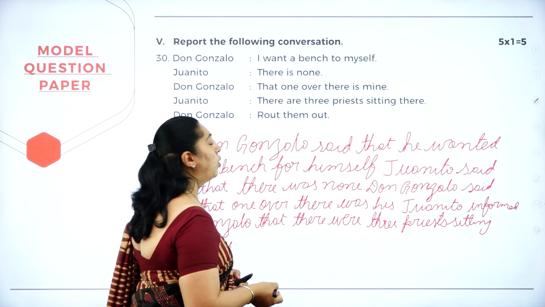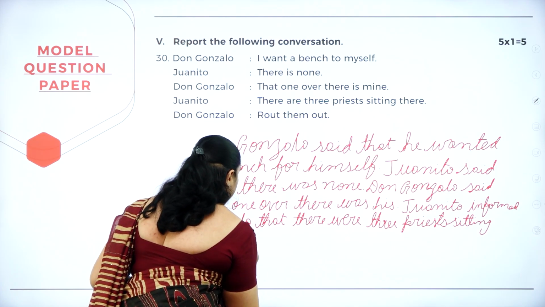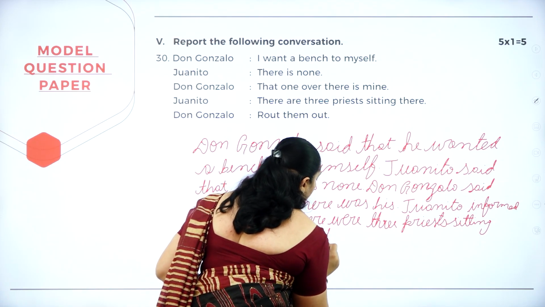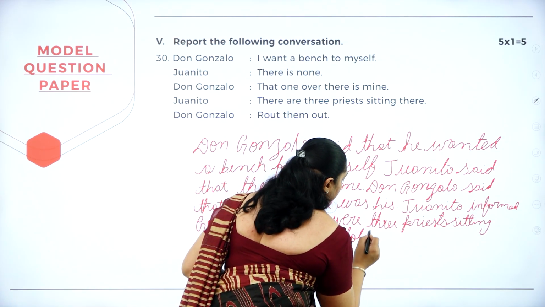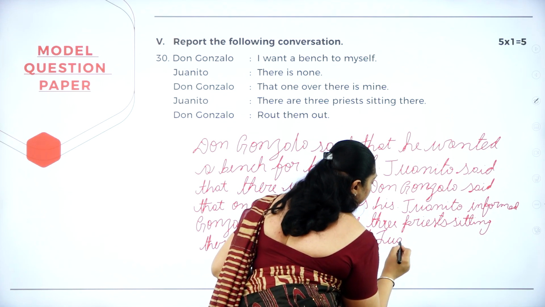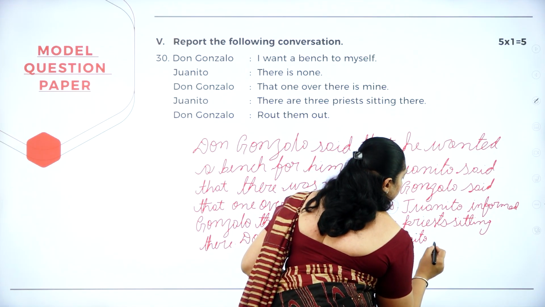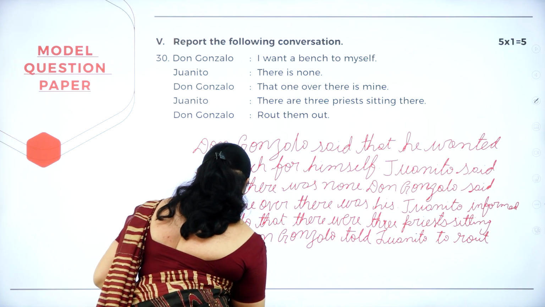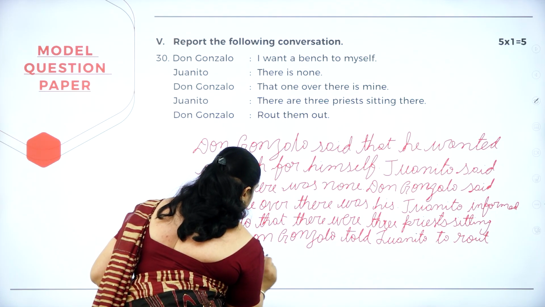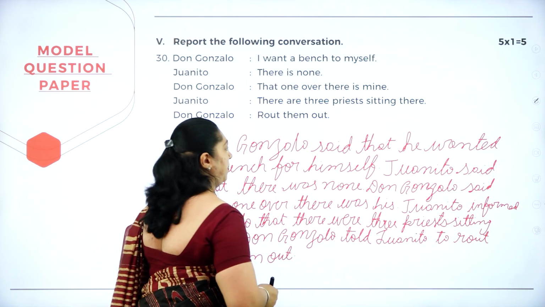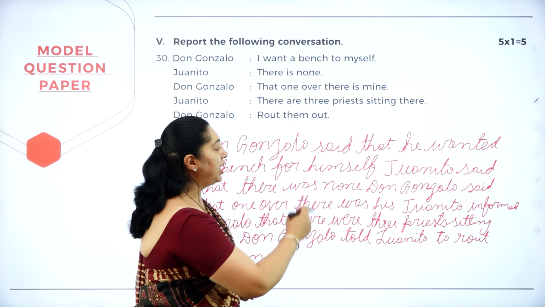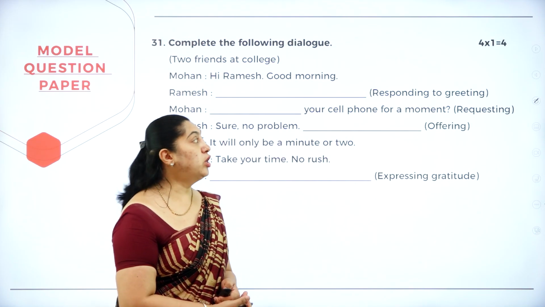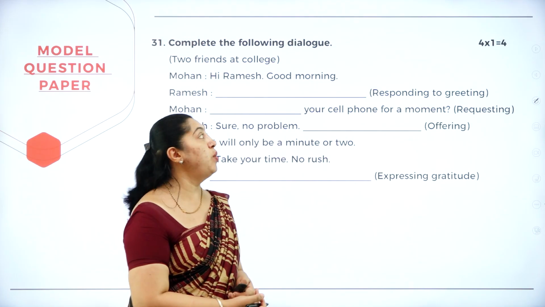Don Gonzalo, route them out. Don Gonzalo told Benito to route them out. So your answer should be in a paragraph like this. So this question carries 5 marks. Moving on to the next question, question number 31.